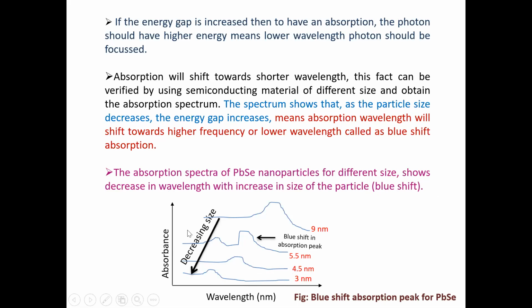This is an example of the absorption spectra of these PbSe nanoparticles. This is the different size. It shows the different wavelength. वेगवेगळ्या वेवलेंथ तो देतोय आणि म्हणून याला आपण काय म्हणतोय ब्ल्यू शिफ्ट ऍब्सॉर्प्शन पीक for these PbSe nanoparticles. Okay. So the spectrum shows that the particle size decreases, the energy gap increases.